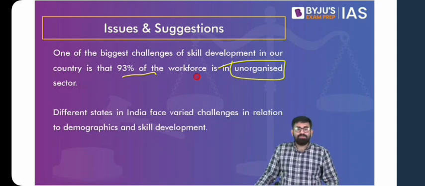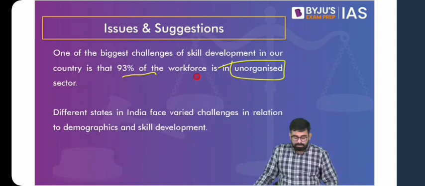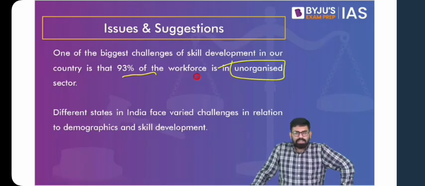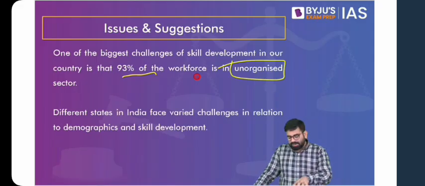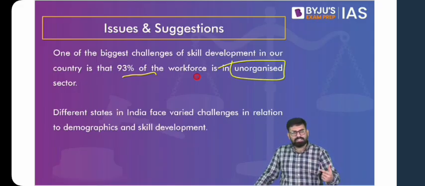Think of any of these better organizations, better in terms of their revenues, better in terms of their infrastructure availability. If they want to change a product, the entire supply line, everything has to change. It would not take less than 5 years to change a product. And these people from the unorganized sector change their products, change the entire supply chain, more than 4 or 5 times in a year. And look at the skill.